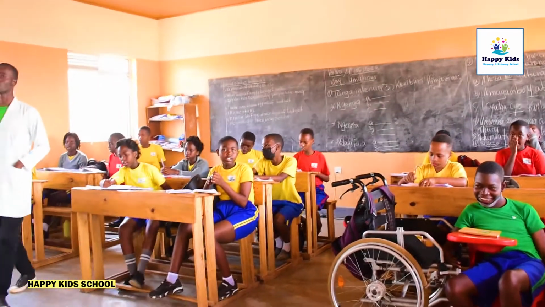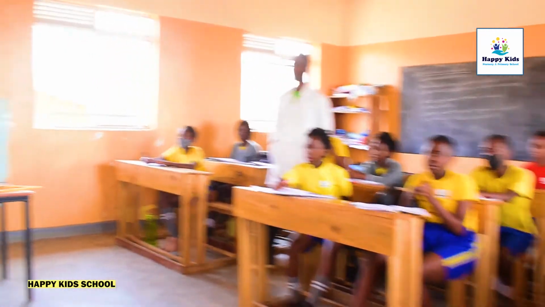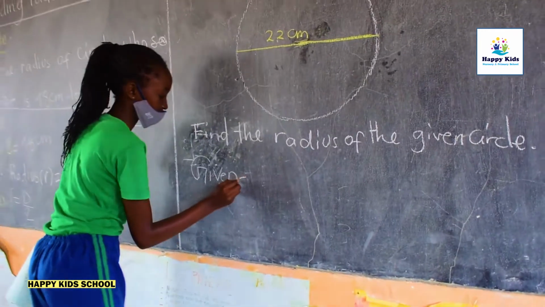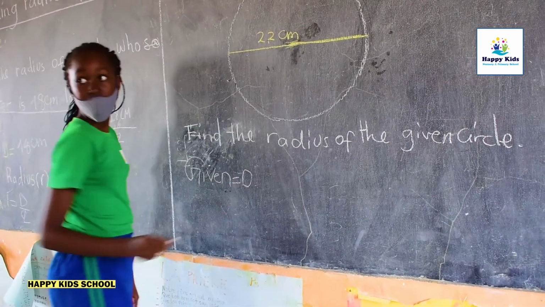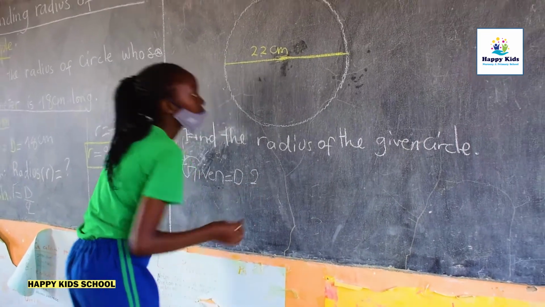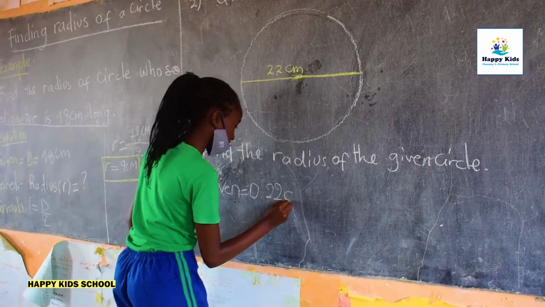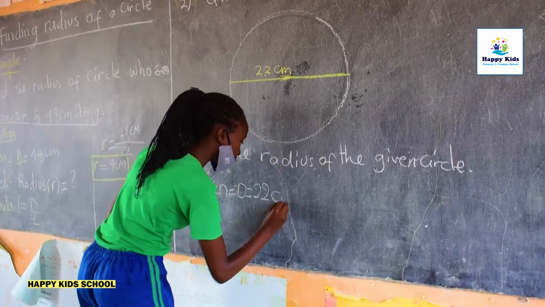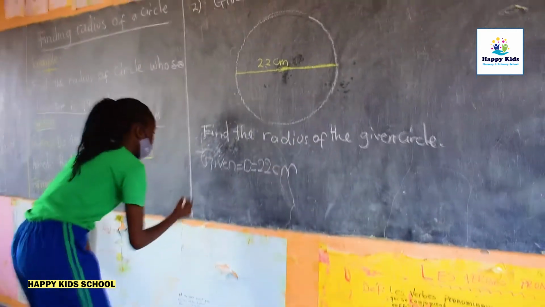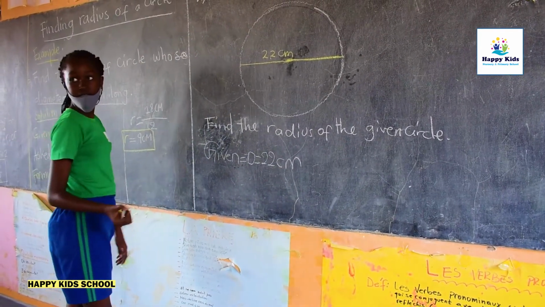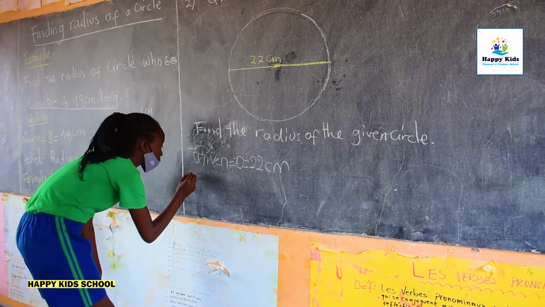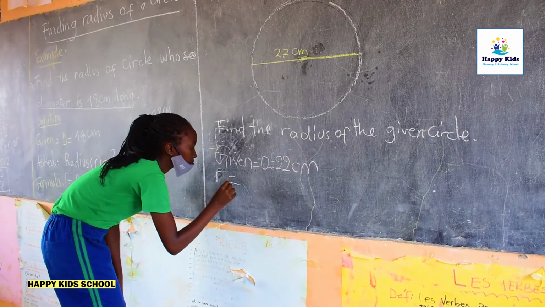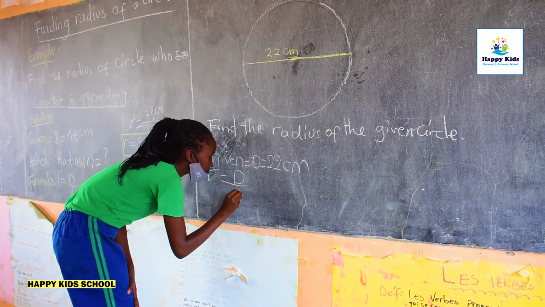You're welcome. First, show us the given solution. What are we given, Ms. Blandine? Diameter. Can you speak? Where is your equal? Good. Diameter equals 22 centimeters. What is asked? To find the radius. Good. Asked to find the formula then. Good.